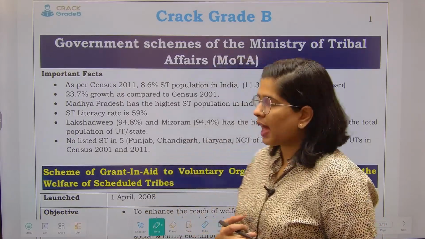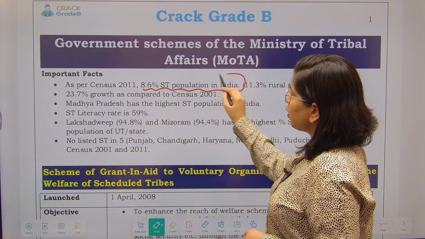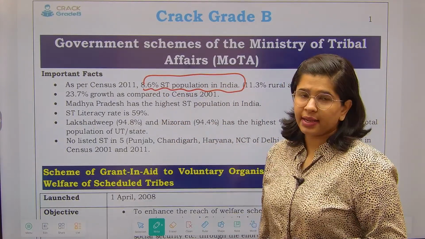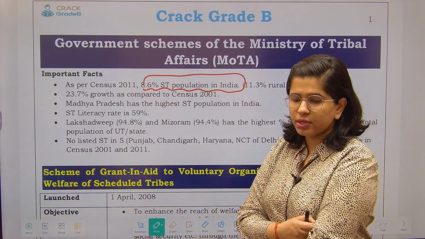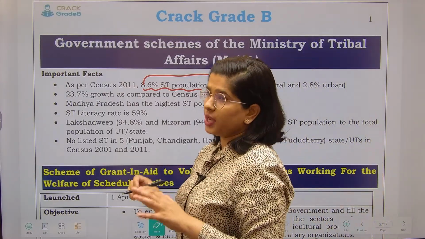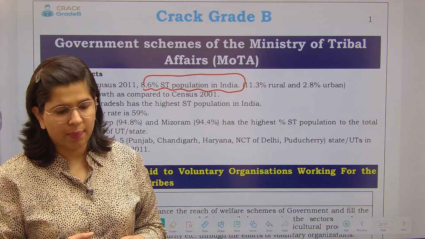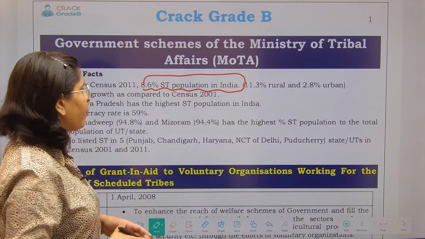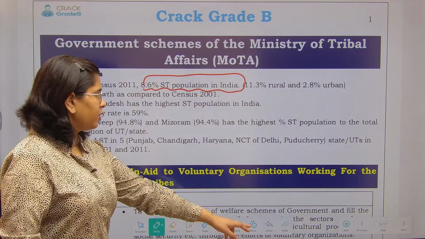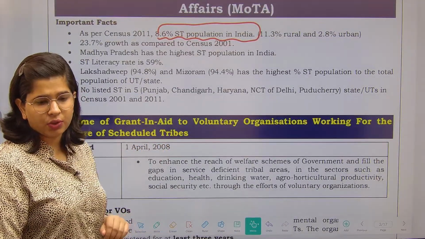First of all, as per Census 2011, 8.6% of the population in India is ST. This figure is as per Census 2011. Of course, the situation has now changed and the ST population is also increasing, but we do not have the data right now. Next, there has been 23% growth compared to Census 2001.